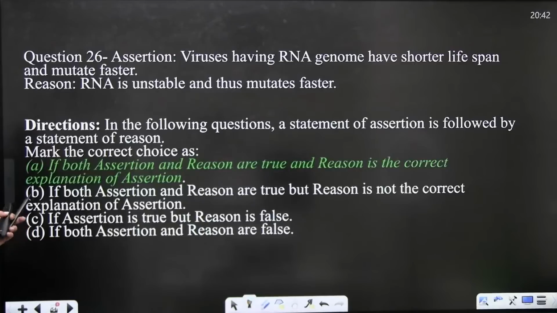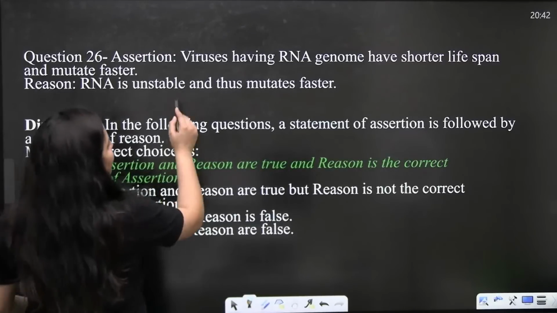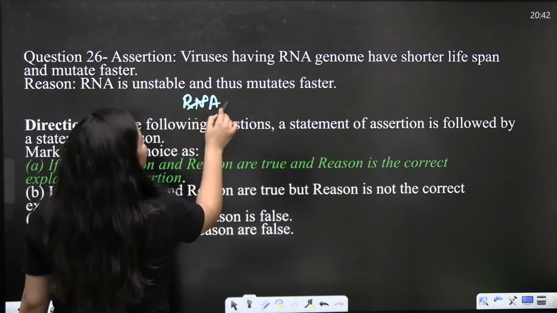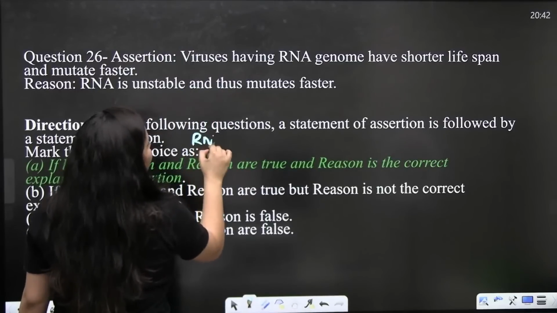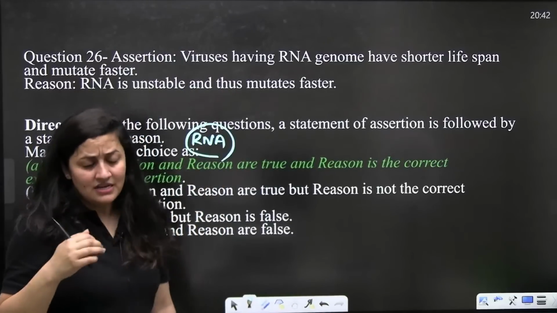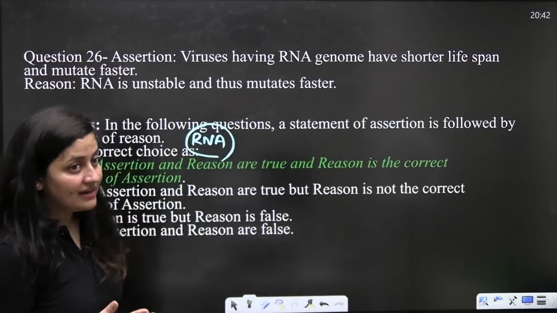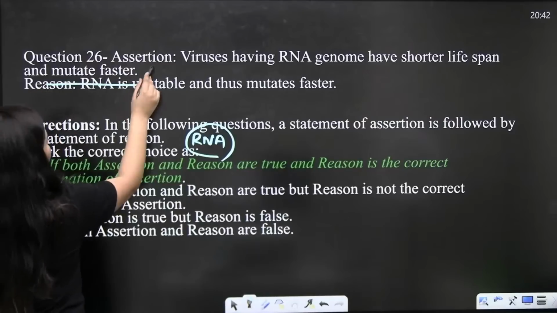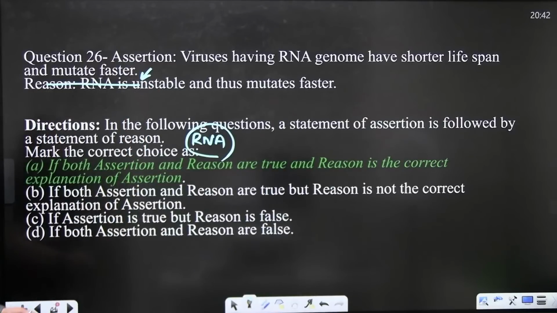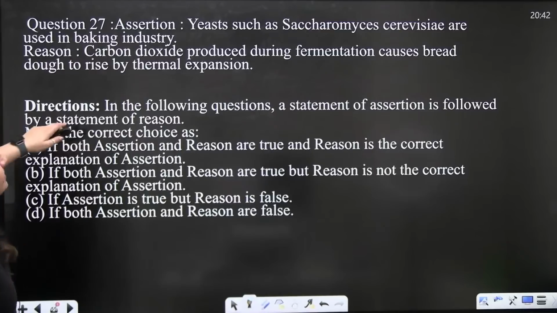Done. So here the correct answer is again A, bache. You know that RNA viruses, RNA is unstable, right? RNA is having the uracil that makes it very reactive. It is unstable, right? So viruses having RNA genome have a shorter lifespan and they mutate faster. Done, bache. So the next question, assertion and reason based question again.